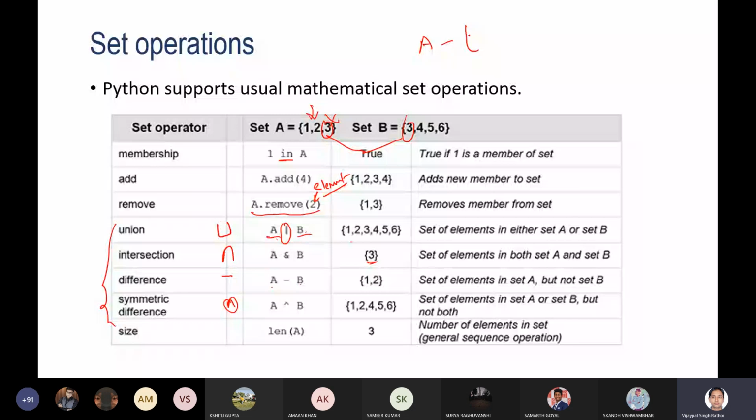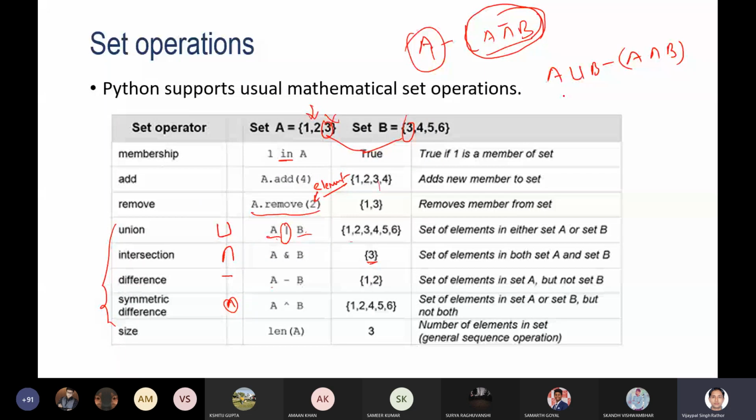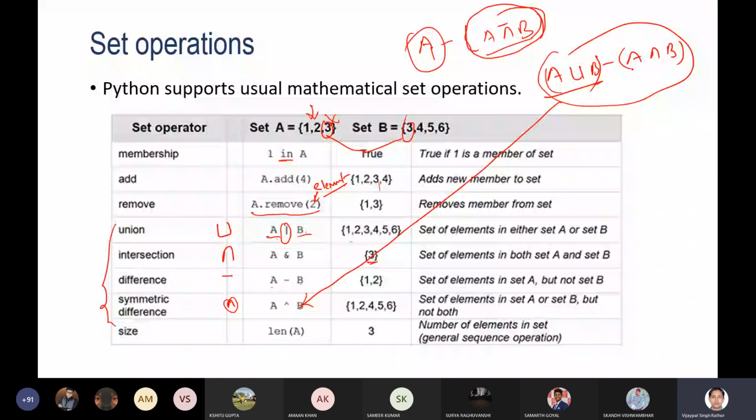Symmetric difference will provide you the unique elements of both sets. Sorry, this is the meaning of symmetric difference. You can see from both the sets, whatever the common element is removed. Like I can write A union B minus A intersection B. This is the meaning of symmetric difference. So you can see here first the union will be performed and then from the whole items stored in this union, only the common items will be removed. So this is the meaning of symmetric difference, and this is actually the meaning of the difference.